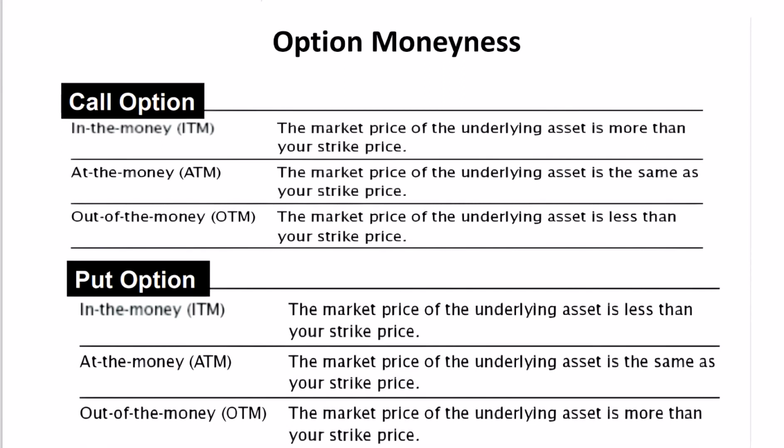Now, let's explore put options. In the money, this situation arises when the market price of the underlying asset is less than your strike price. At the money, similar to call options, this is when the market price is the same as your strike price. Out of the money, this occurs when the market price of the underlying asset is more than your strike price. These distinctions play a vital role in determining the potential profitability and risk associated with different option strategies.